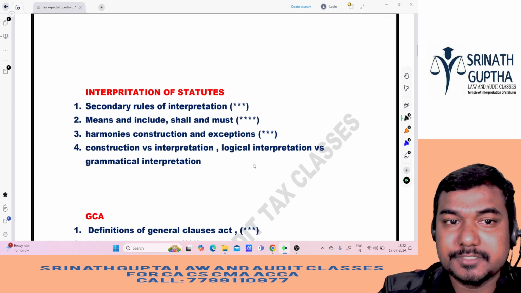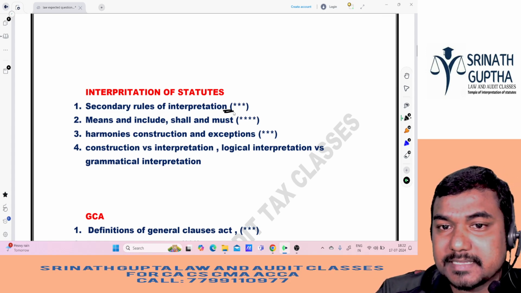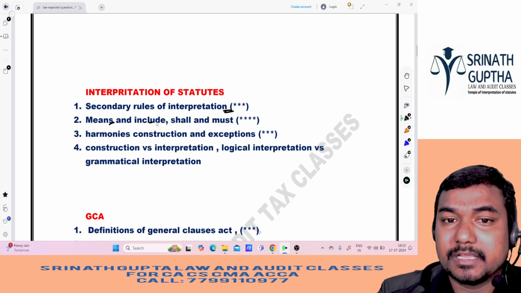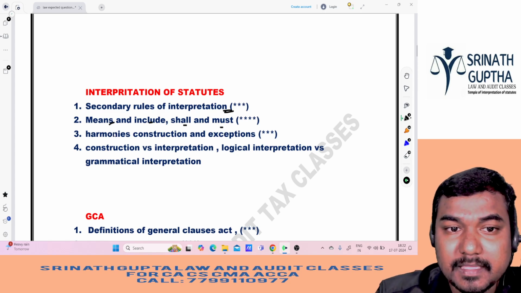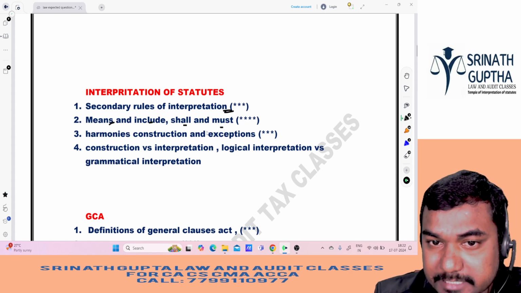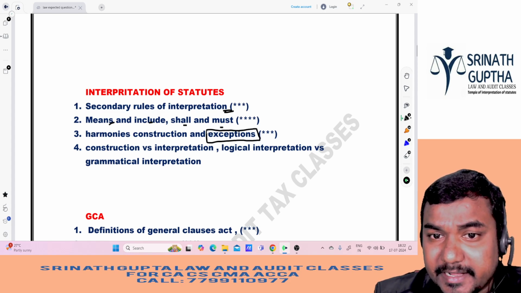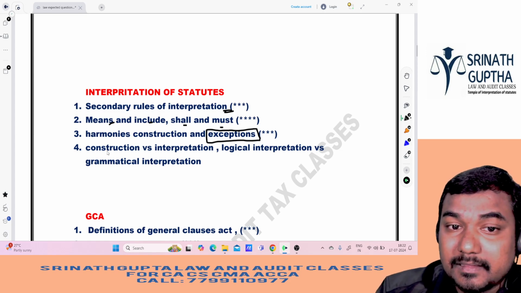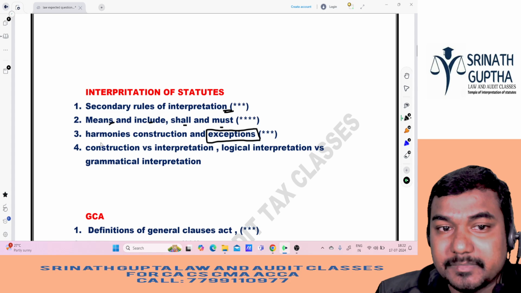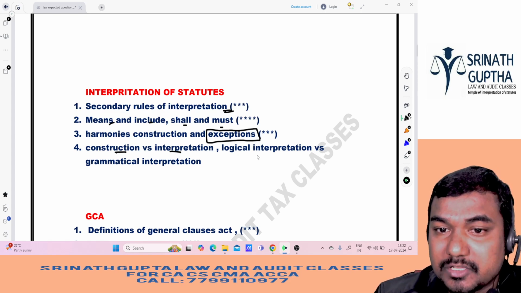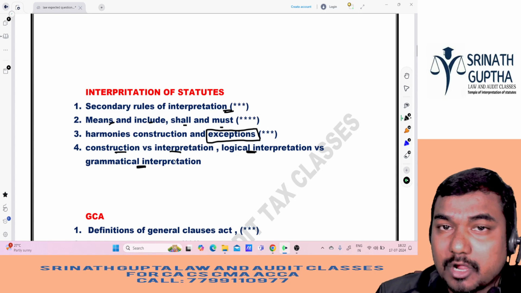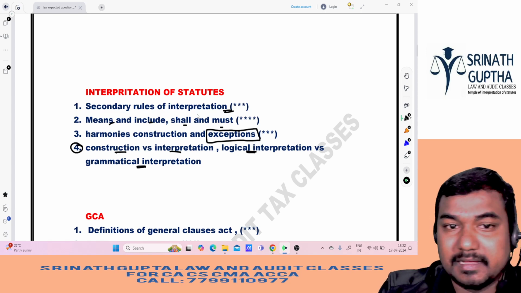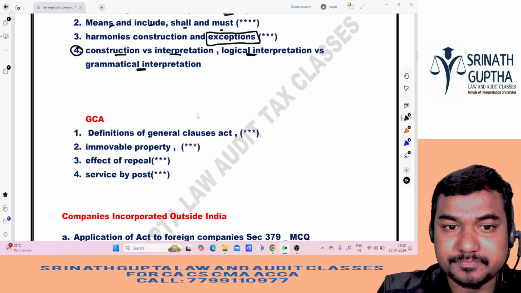Next, interpretation of statutes. Secondary rules of interpretation are being asked, sir. Especially he is asking the differences between means, includes, shall and must. He is asking harmonious construction and its exceptions, especially focusing on the exceptions, sir. Notwithstanding anything contained, that kind of thing he is asking in the exam. And the most favorite question for the examiner from this chapter is construction versus interpretation, logical interpretation versus grammatical interpretation. This topic will be there in the beginning of the chapter. So this differences question he is asking in the exam when it comes to interpretation of statutes.